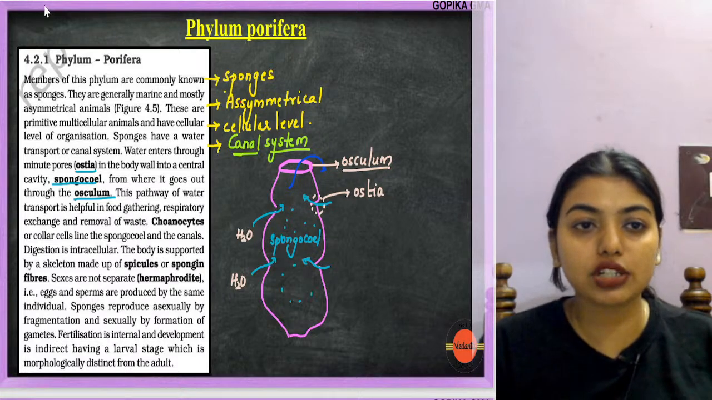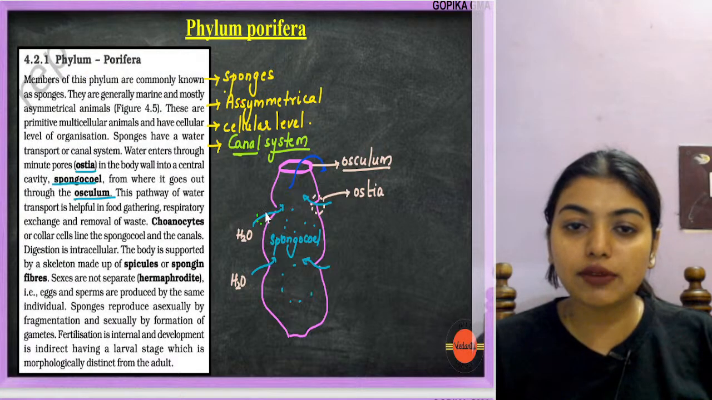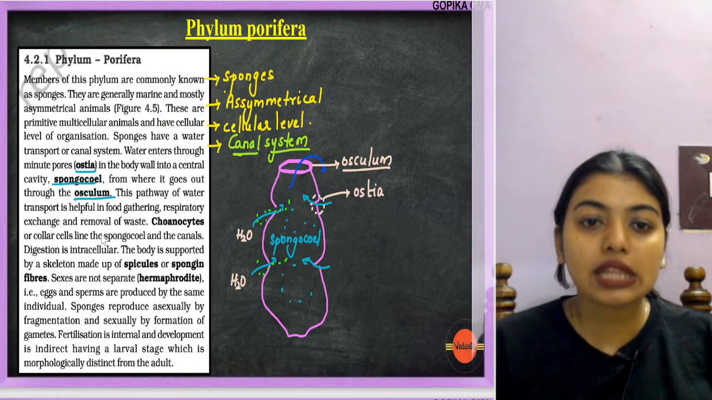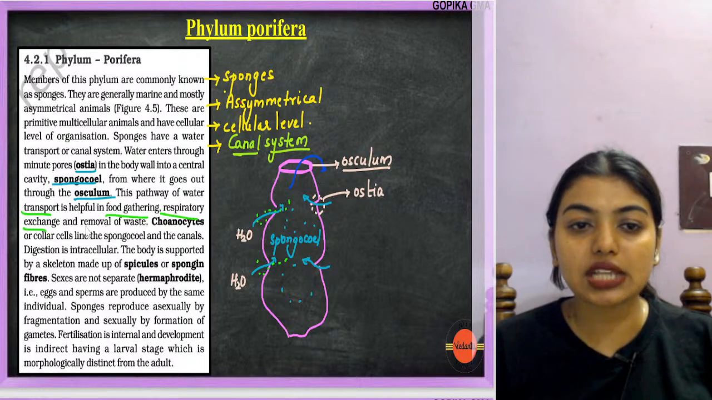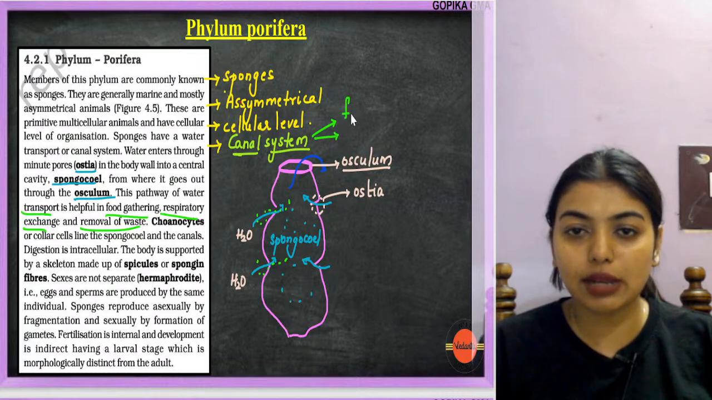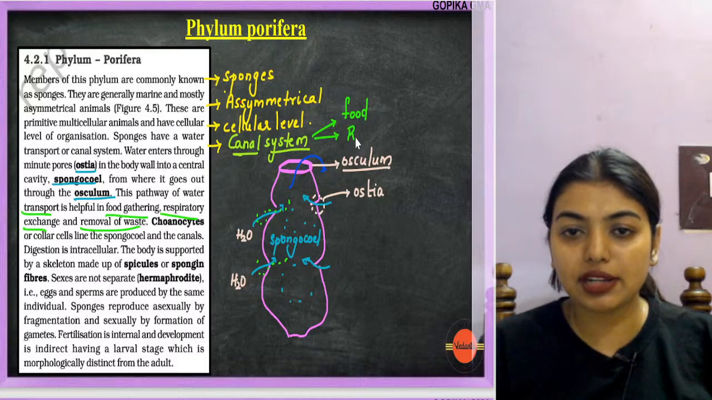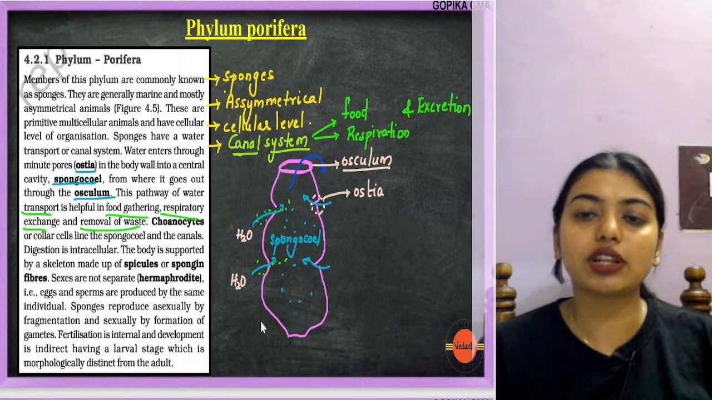Now the pathway of water transport is helping in what? Whenever this water is coming, some food also is coming, no? Whatever they want to capture is also entering inside. So the pathway of water transport is helpful in food gathering, respiratory exchange, as well as removal of waste. The water canal system does not just do the passage of water. It helps in food gathering, in respiration, that is the exchange of gases, and in excretion, that is the removal of waste materials. Three things this water canal system is going to help.